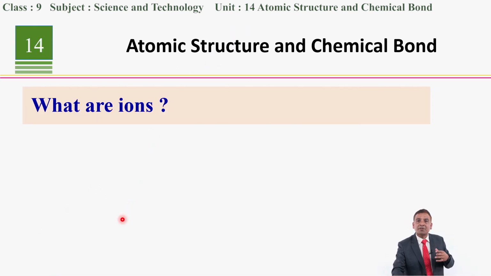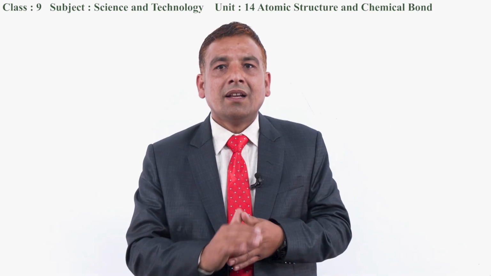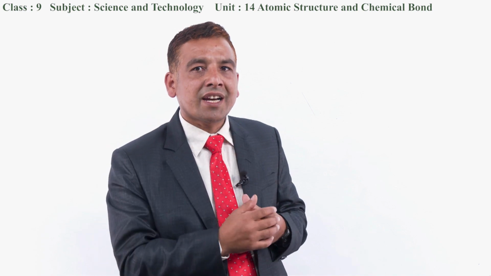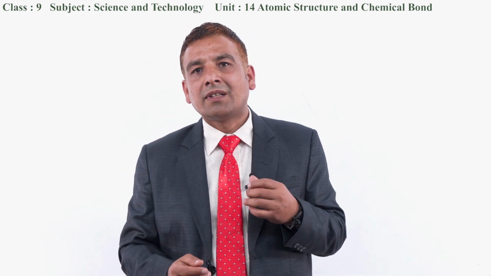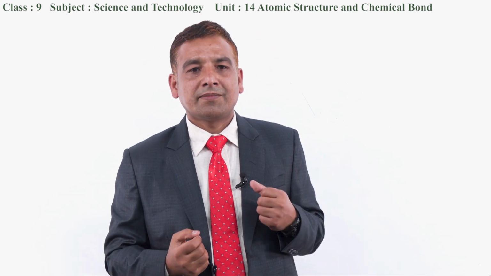As in our previous discussion, ions are formed by gaining electrons or by losing electrons. I think you are quite familiar with this term. That means ions are charged particles. When an atom gains an electron or loses electrons, the atom becomes a charged particle, that is called an ion. Ions are of two types. They are positively charged ions, that is cations, as well as negatively charged ions, that is known as anions.